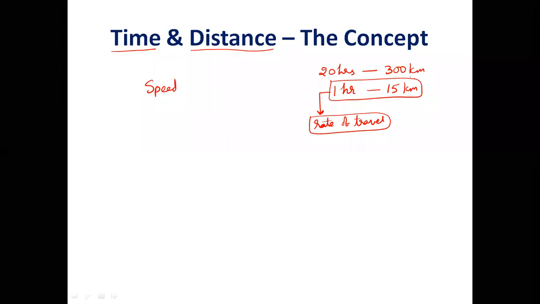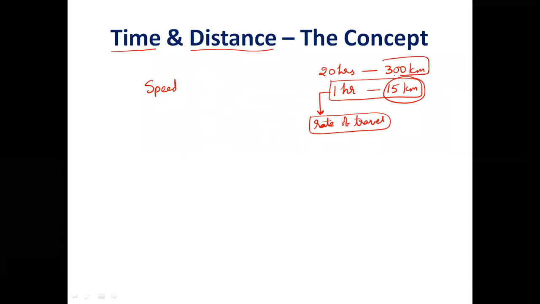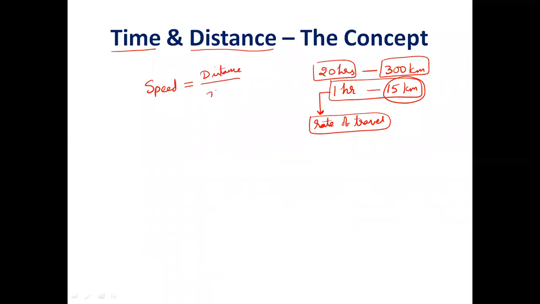Now tell me, how did we get 15 here? 300 divided by 20. What is 300 here? Distance traveled. What is 20 hours here? Total time. So speed is nothing but the distance traveled by any object per given time taken for the same travel.